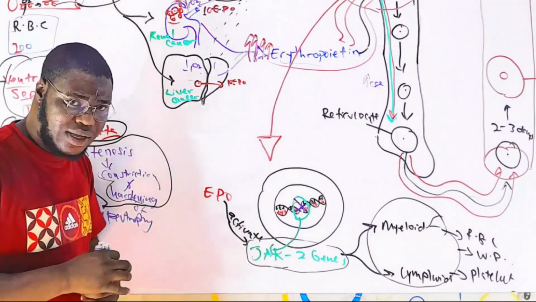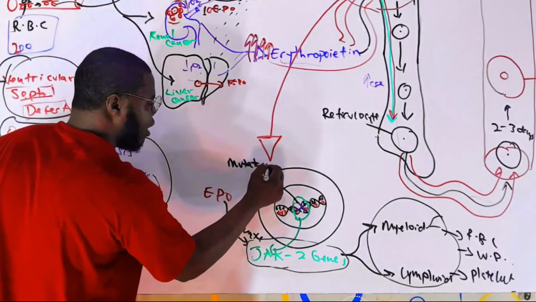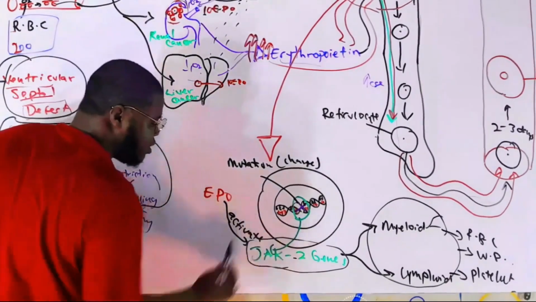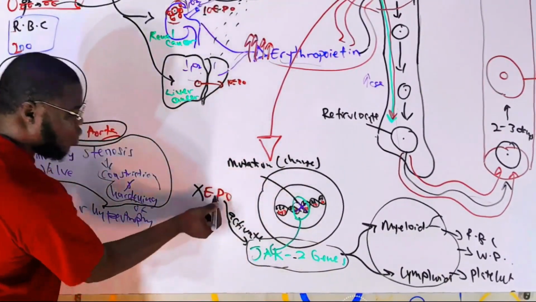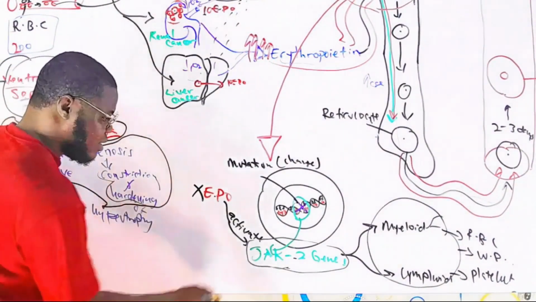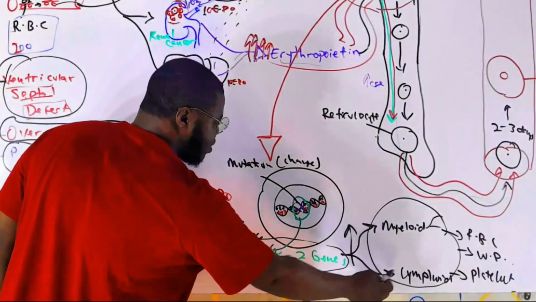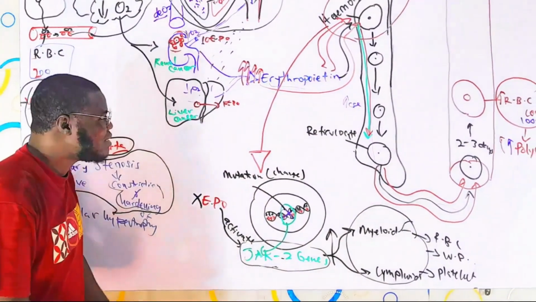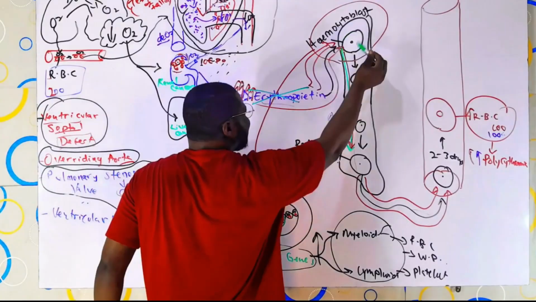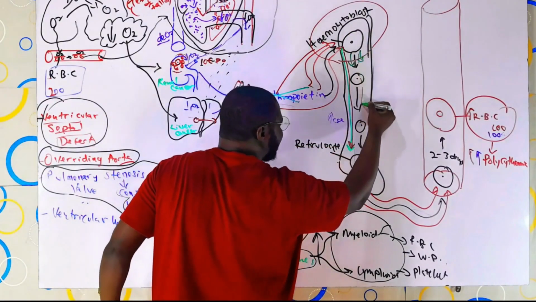The point I'm trying to make here is that if there is a mutation here now, a mutation strictly means change. If a change occurs, these JAK2 genes might not have to wait on erythropoietin again before they start doing their own work. It means these JAK2 genes, when they get mutated, start producing all these cells themselves. So the point is, even without erythropoietin, this hemocytoblast is going to be stimulating the production of red blood cell itself.